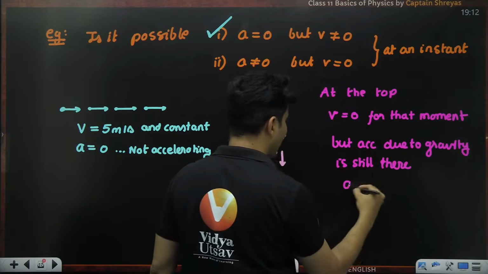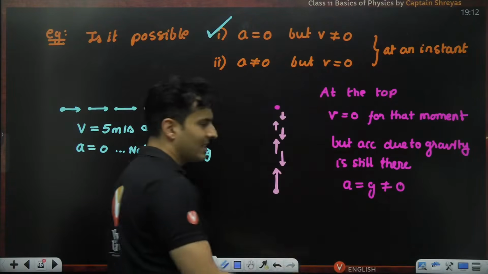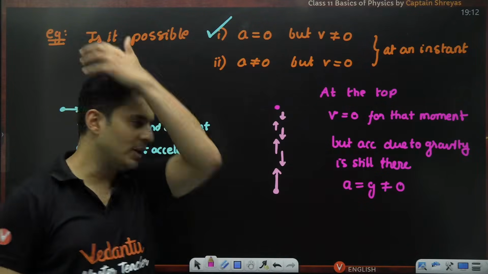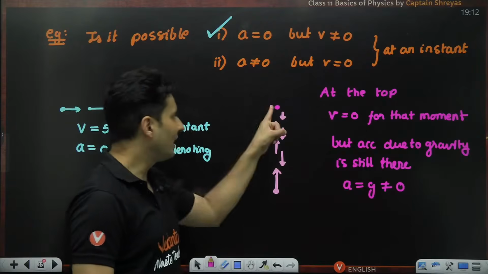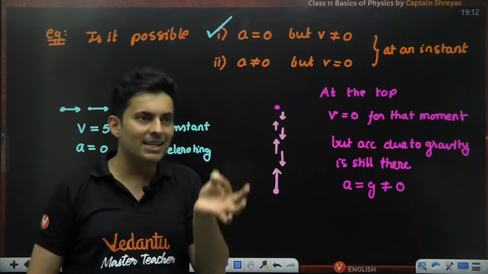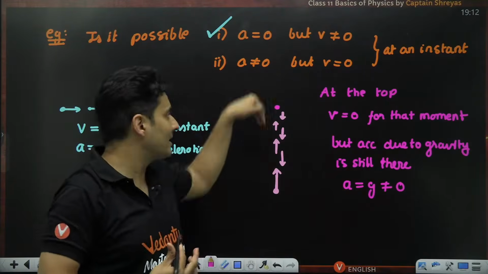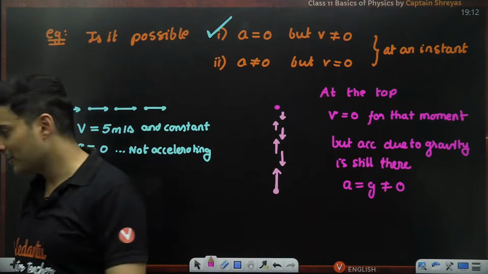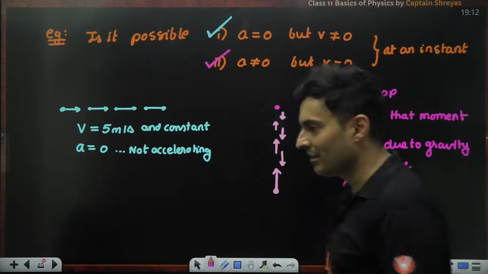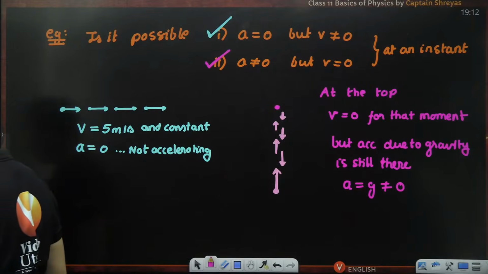So that means acceleration is g, which is not zero. g is acceleration due to gravity, 9.8 meters per second squared. At that moment, it just stops, but its velocity is changing. In fact, the next second it gathers velocity. So yes, even this is possible. Everybody with me on this?